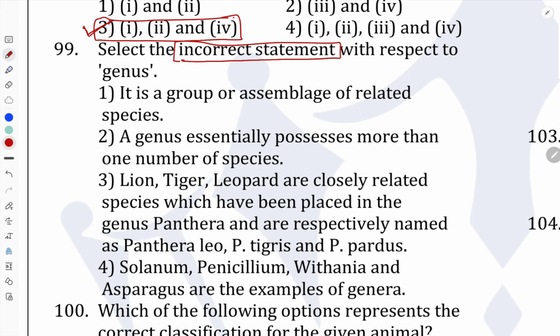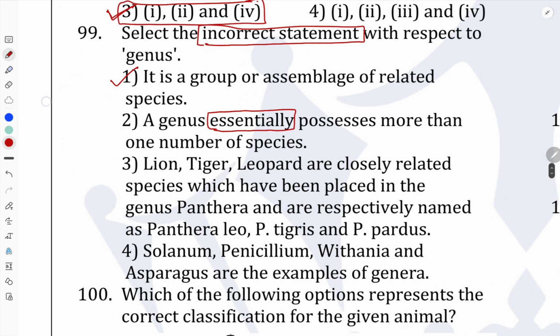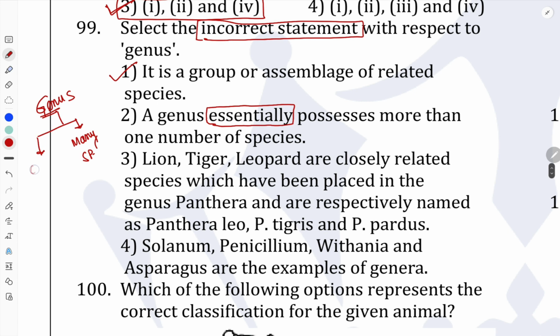Okay, so the first option is given directly: it is a group or assemblage of related species. So this is correct. Next, a genus essentially possesses more than one species. So it's not like that essentially. It's not that one genus needs to have many species, because a few genera have only one species.